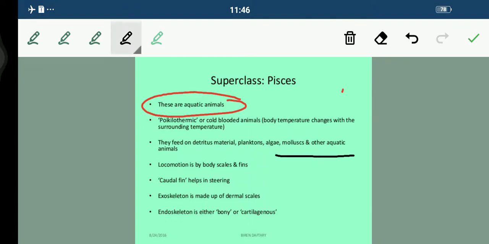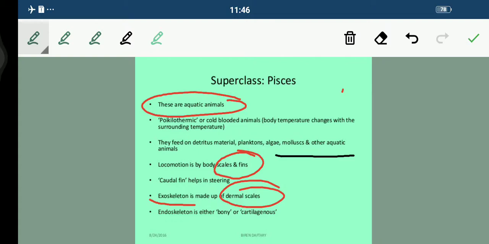Now students, their locomotion is by scales and fins. So their body has scales and fins. With the help of these two organs, they perform locomotion. For steering, there is a caudal fin present in these organisms which helps them in steering. And talking about their exoskeleton, that is made up of dermal scales. So a lot of scales are there on the exoskeleton.